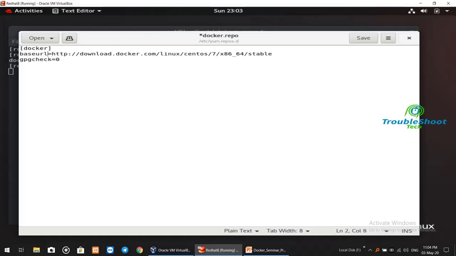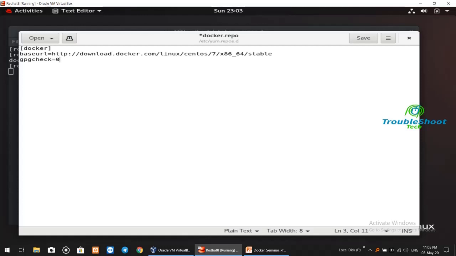Then you have to use a keyword called baseurl. This equals the site name http://download.docker.com/linux/centos/7/x86_64/stable, right? And then you have to give another keyword, which is gpgcheck=0. This is used for not checking the digital signatures, right?